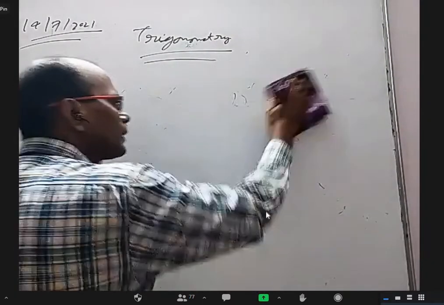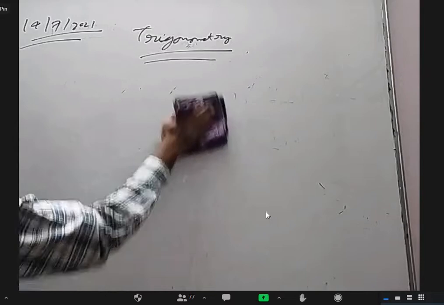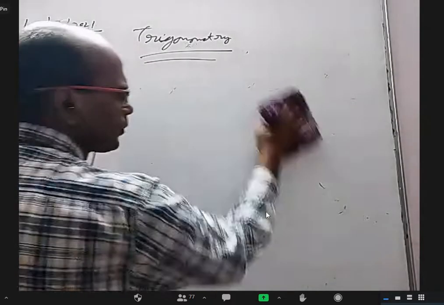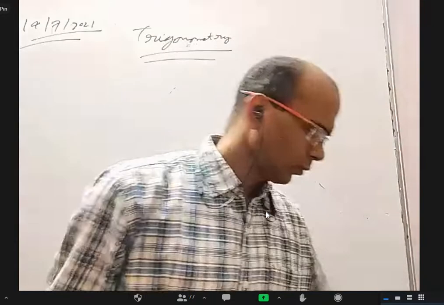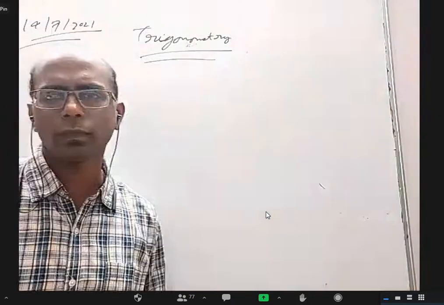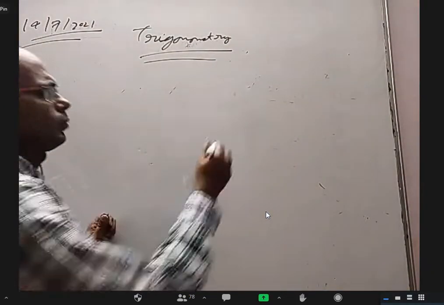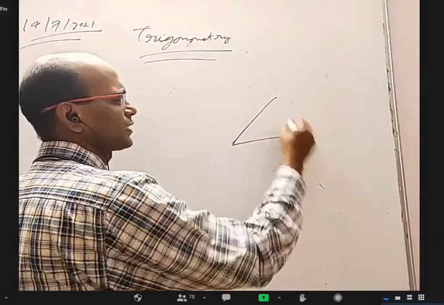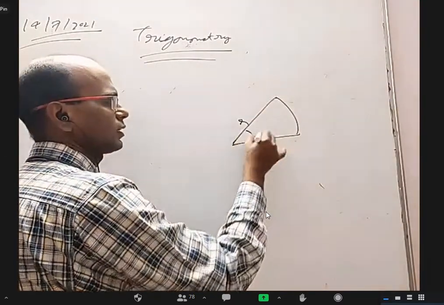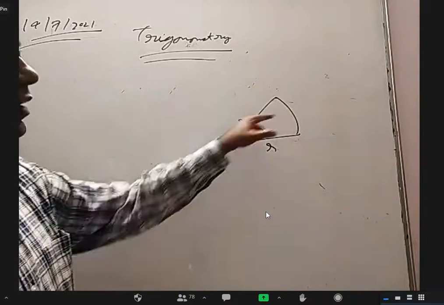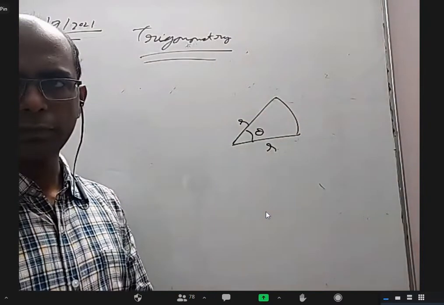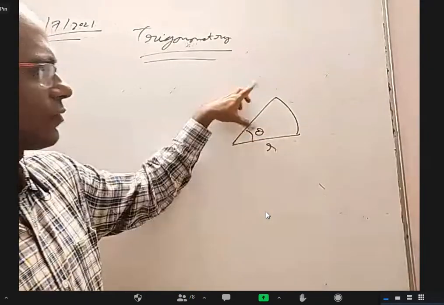Sir, in the concentric circles case and here, from both of those we derived this. Theta is proportional to L by R. That means, it's actually very simple. You take a sector, R is there, theta is there. If you increase theta, will L increase? Yes, definitely. If you increase R, will L increase?